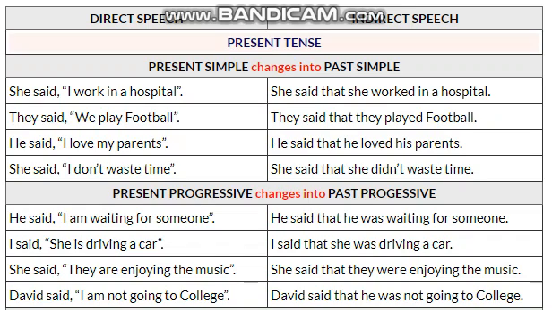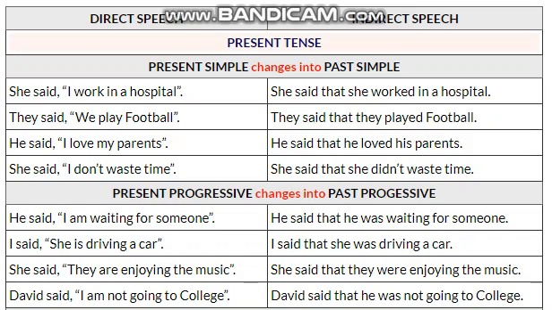They said, we play football. They said that they played football. Have you noticed one thing? The pronouns used in the reported speech, I and we in these sentences, are first person pronouns, so we change them according to the subject of the reporting verb.